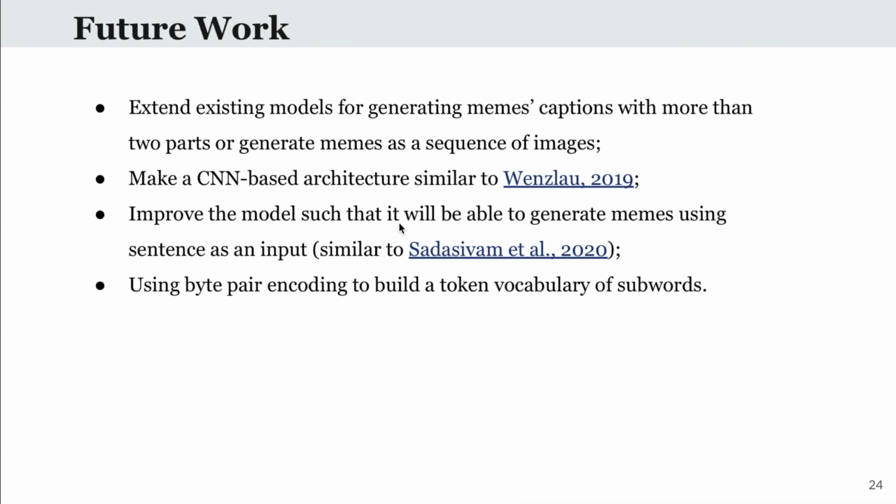Future work. For the future, it is possible to extend the existing models for generating memes captions with more than 2 parts or generate memes as a sequence of images. There is a field for making CNN-based architecture similar to imgflip model. Also, it is possible to improve the model such that it will be able to generate memes using sentence as an input. There is also an option for using byte pair encoding to build the token vocabulary for subwords.